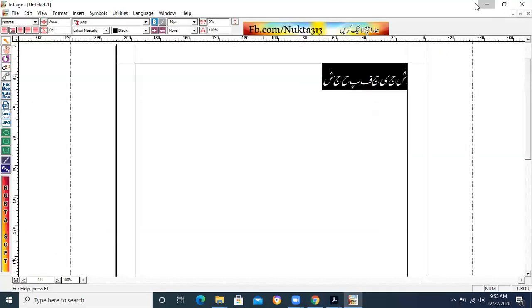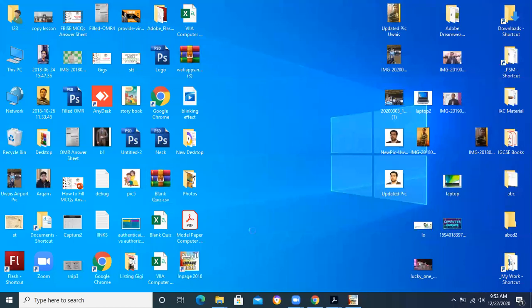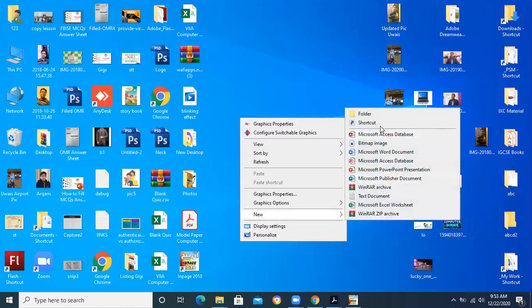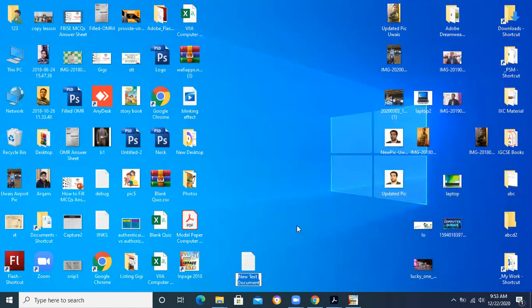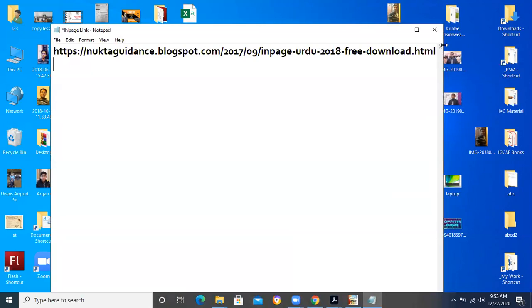Let me save it in a file, a notepad. InPage link.